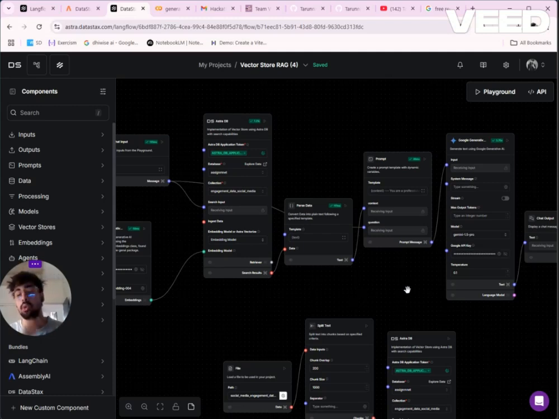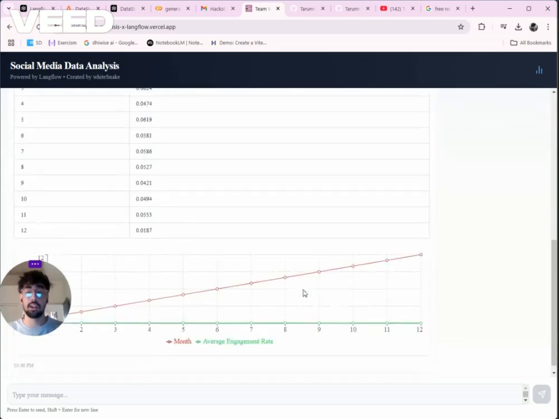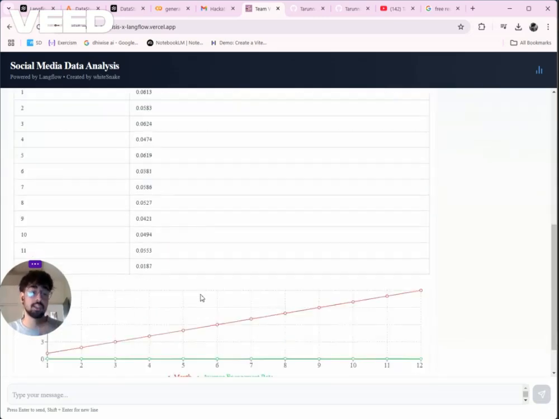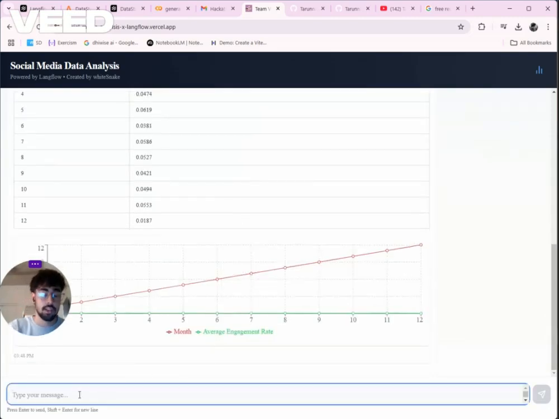And once the analytic model was working, I created a Node.js backend to fetch the Langflow API, and I deployed this backend on Render for optimal performance. Next, I connected the backend to the React.js frontend, which I deployed on Vercel. The final application allows you to interact with the data seamlessly through a clean and responsive interface, and sometimes it gives you a graph according to the user's input.